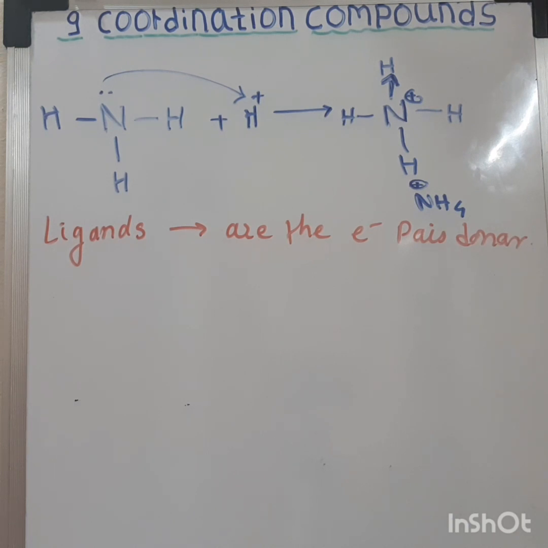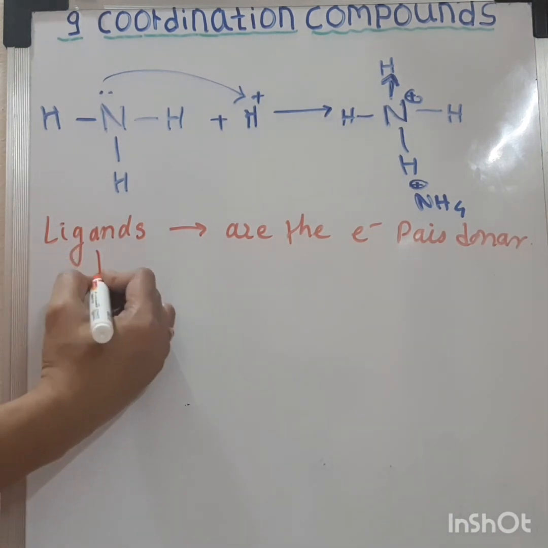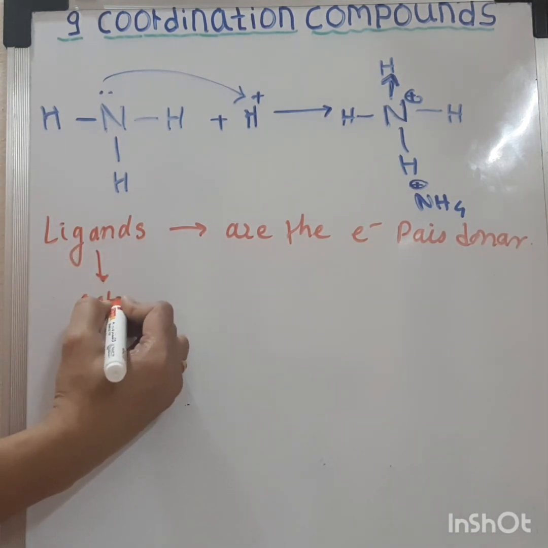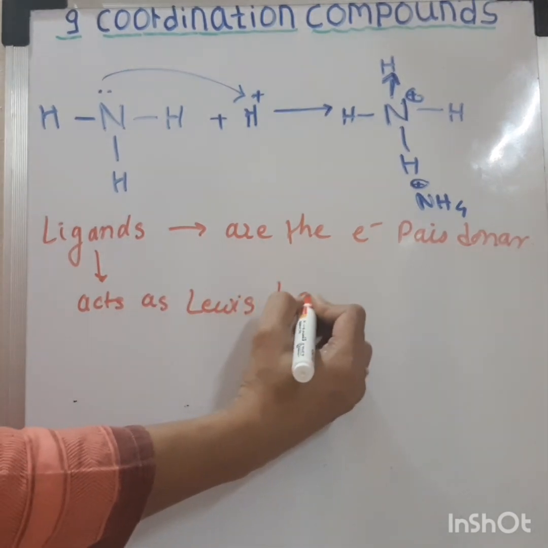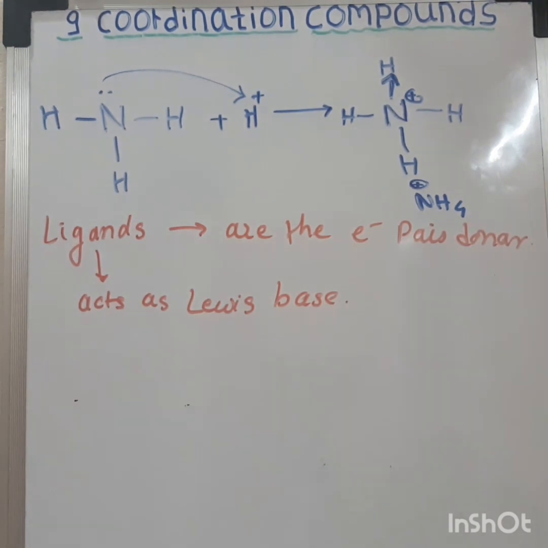Ligand acts as a Lewis base by donating the electron pair to the central metal atom or ion, and the central metal atom acts as